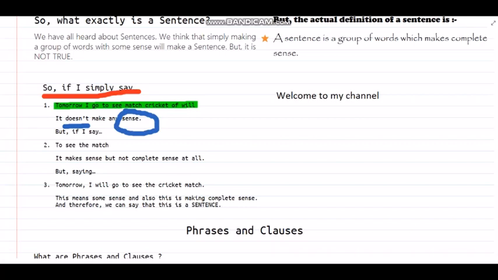So, what we need to do now is, if I say to see the match, if I just simply say to see the match, it also doesn't make complete sense. It makes some sense but not complete, right? As I said, to make a sentence you need to make sure that you have a complete sense. Without a complete sense you don't have a sentence at all, right? So we need to make a complete sense indeed.